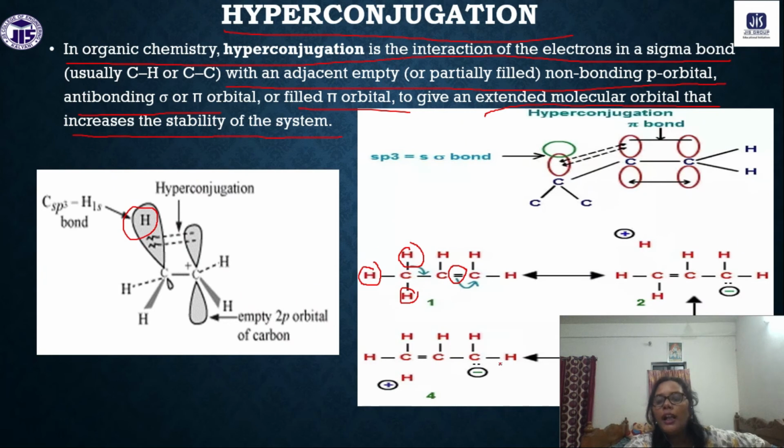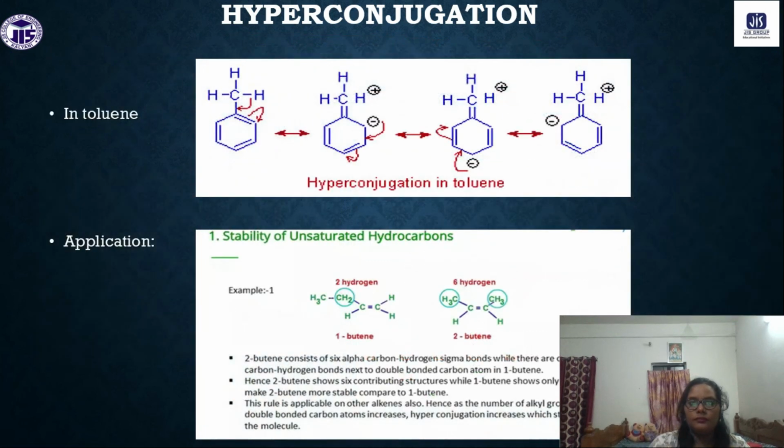So what will happen if the pi electron moves here? To stabilize the carbocation, the alpha hydrogen can break the bond, and this electron will move here and make the pi bond. Like this we can have some resonating structures. This effect is called the hyperconjugation effect. Only if the orbitals are parallel can the electron go. So this is the hyperconjugation effect.